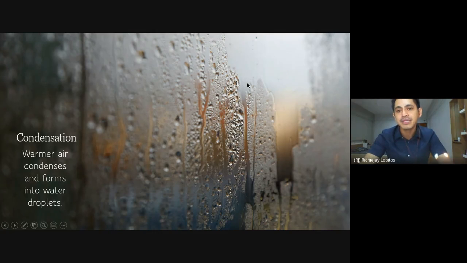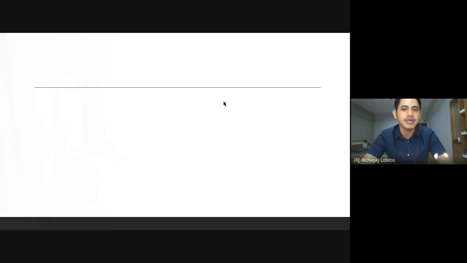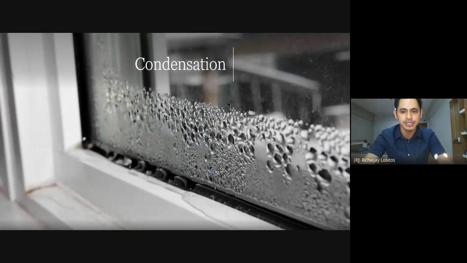If that happens, that warm air cools down. As warm air cools down, it will gradually come together, slow down, and form water droplets. Now, I wanted to observe how these water droplets form on the window. What do you notice? You will notice that the water droplets form inside the house or inside the room. A lot of tiny water droplets, or even bigger water droplets, form inside the house.